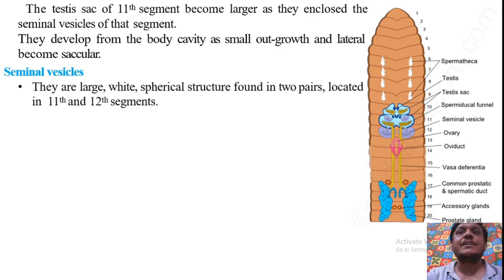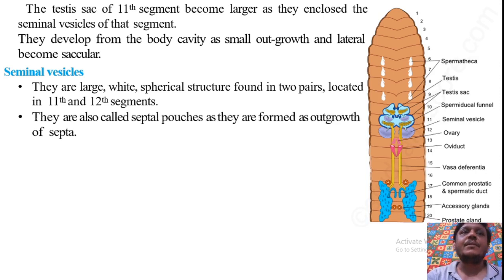In the diagram these are clearly seen. They are also called septal pouches as they are formed as an outgrowth from the septa, which divide the segments. From these septa, these pouches are developed, that is, seminal vesicles are developed in the form of pouches, hence they are also called septal pouches.